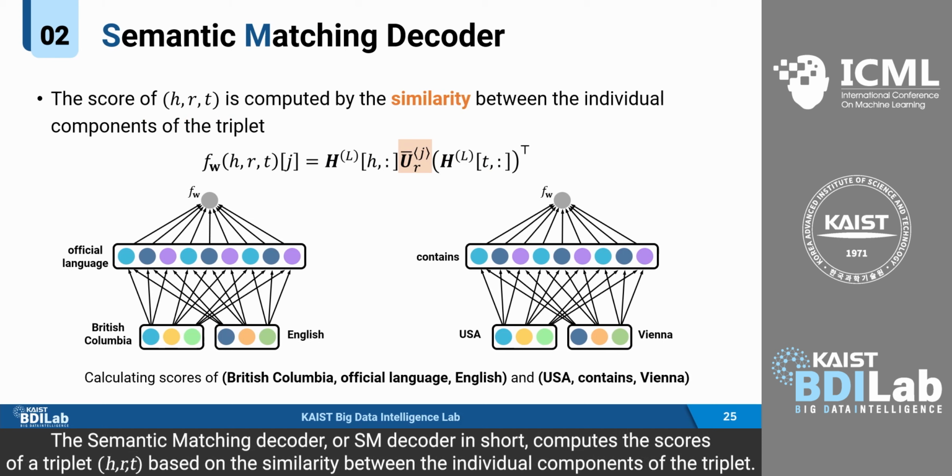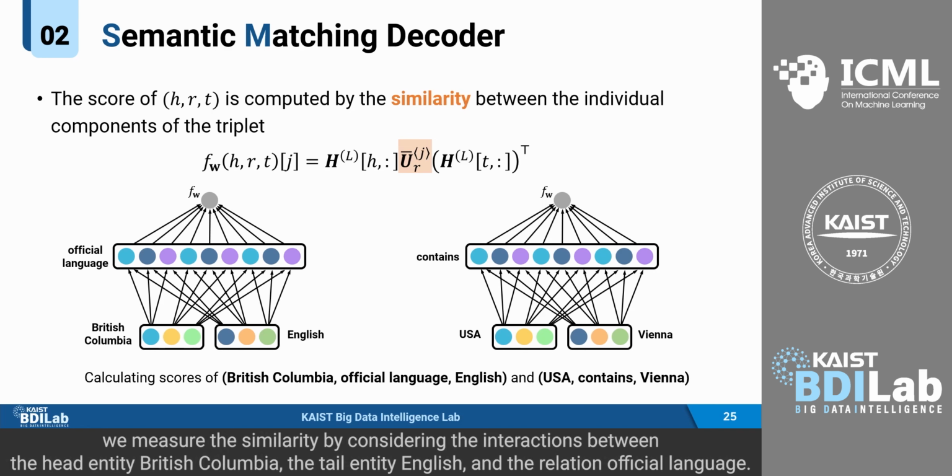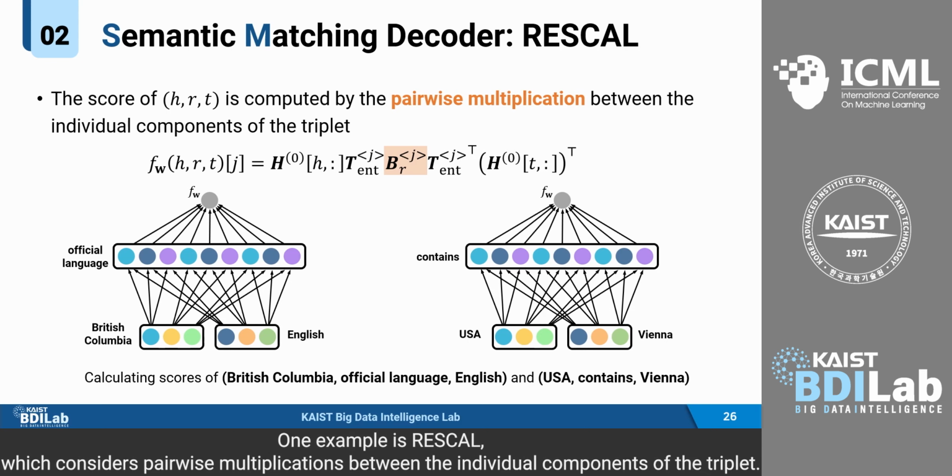The semantic matching decoder, or SM decoder in short, computes the scores of a triplet HRT based on the similarity between the individual components of the triplet. For example, to calculate the scores of the triplet British Columbia, official language, English, we measure the similarity by considering the interactions between the head entity British Columbia, the tail entity English, and the relation official language. Our SM decoder can represent many existing knowledge graph embedding methods. One example is RESCAL, which considers pairwise multiplications between the individual components of the triplet.